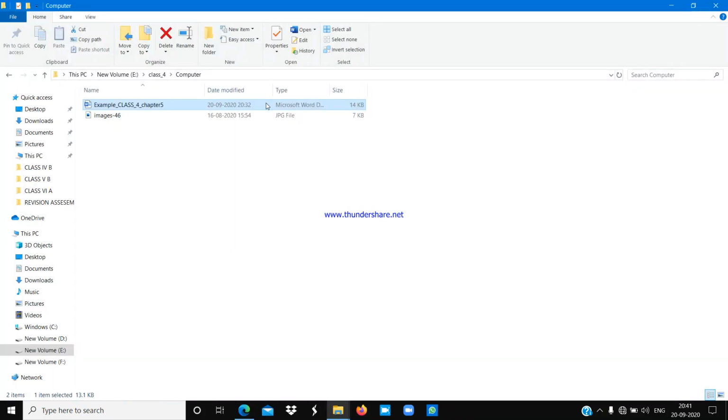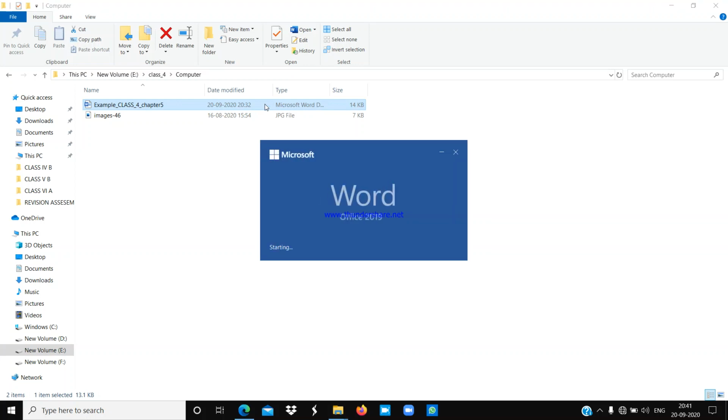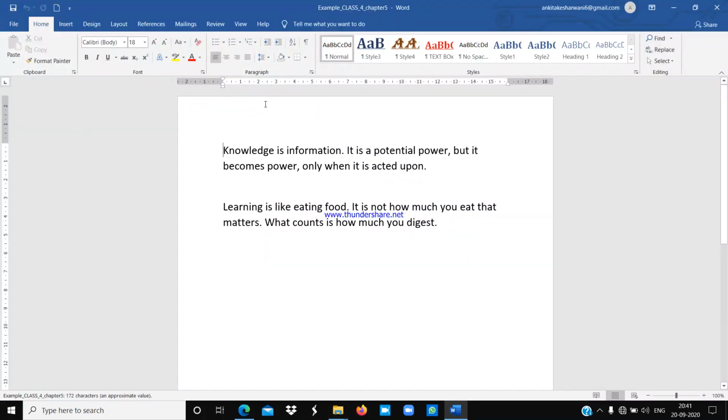Now I am again opening this file to show you how we can preview a document before printing it. If you want to print your document, you can print it also. But if you want to preview a document before printing it, to see how your document will appear after printing, then you can do it.